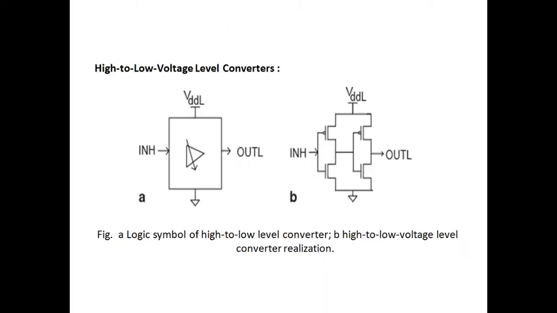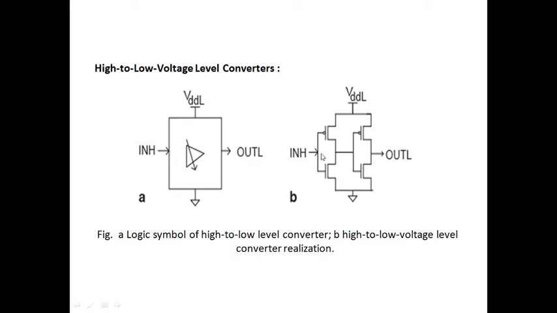In voltage scaling interfaces, we have two references. First is the high to low voltage level converter, then we will see the low to high voltage level converter. This is the logic symbol for the high to low voltage level converter. When you give high voltage, you get low voltage. This is the high to low level converter.